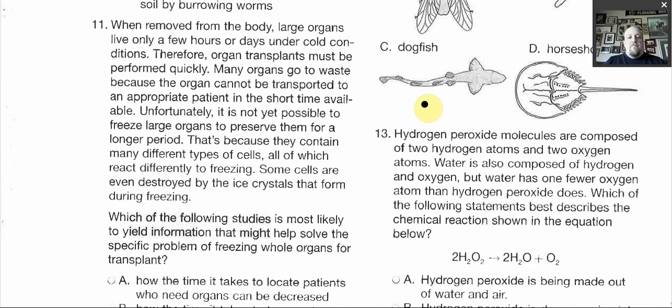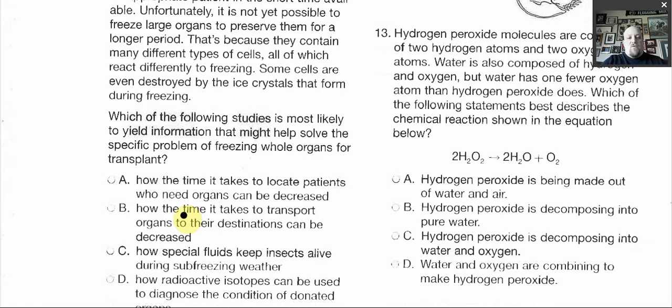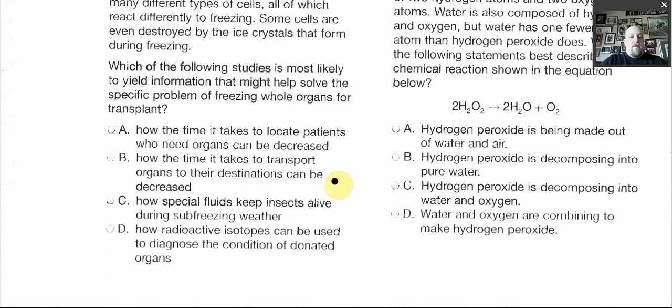That's because they contain many types of different cells, all of which react differently to freezing. Some cells are even destroyed by ice crystals. So if you freeze an organ and just put it on ice, it can ruin that organ. So you can't use it, and then you're going to be at a loss. So which of the following ideas is most likely to yield information that might help solve the problem for freezing whole organs?